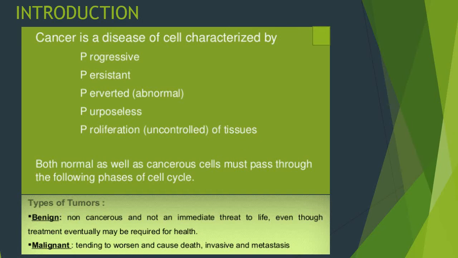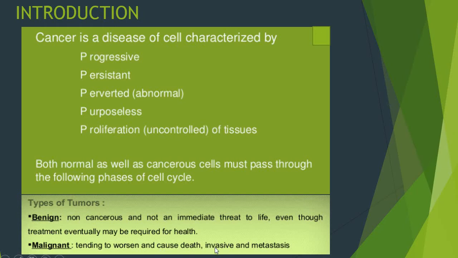The initial stage of cancer is called tumors, and tumors are of two kinds. The first is the benign tumors, which are non-cancerous and not an immediate threat to life, even though treatment eventually may be required for health. The second type is the malignant tumor, which tends to worsen and cause death.